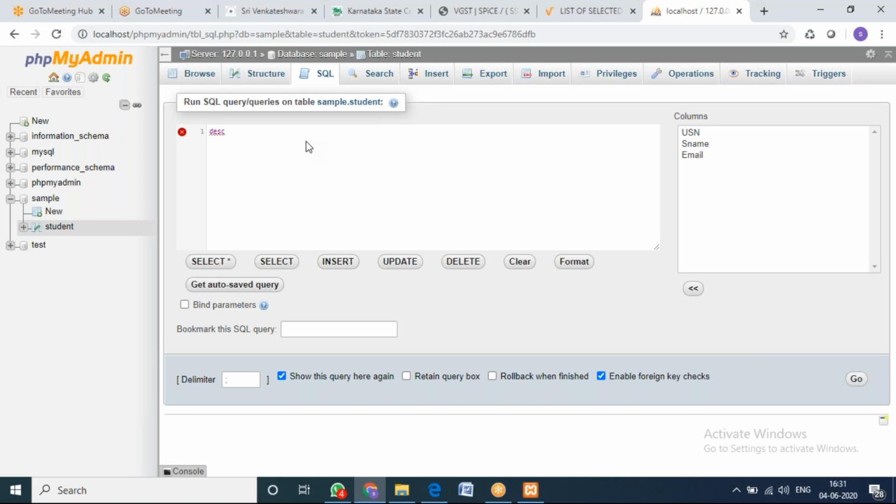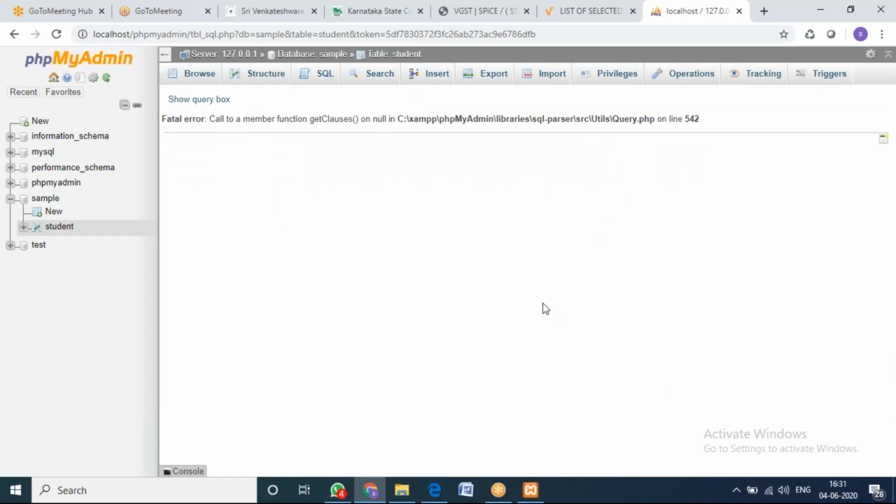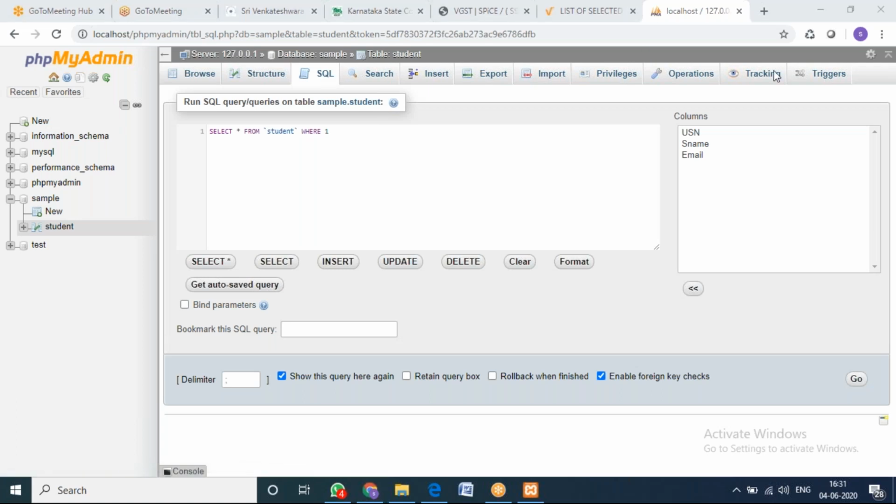We'll put desc student semicolon. Okay, desc student semicolon. Then go. Okay, still we are getting the error. The same error is repeating. So what might be the problem? We need to know. Okay, so it is not about the semicolon.